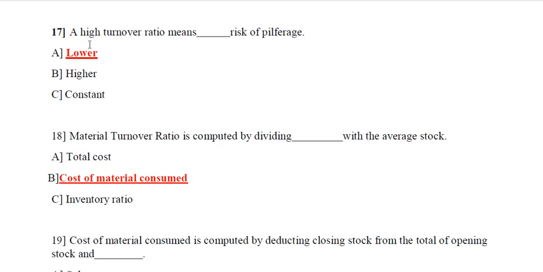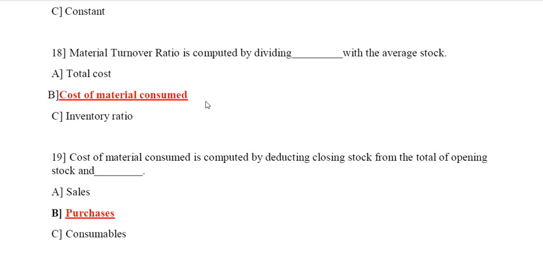Next question. A high turnover ratio means dash risk of obsolescence. So option A lower, option B higher, option C consistent. So option A is the correct answer, that is lower risk.